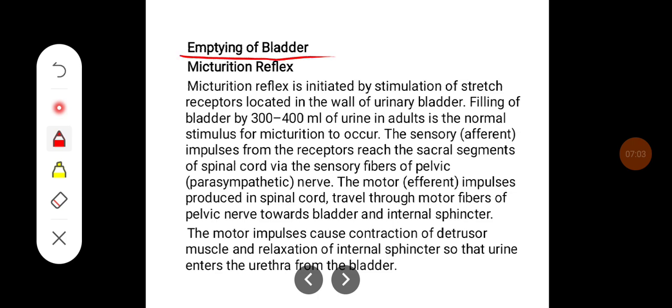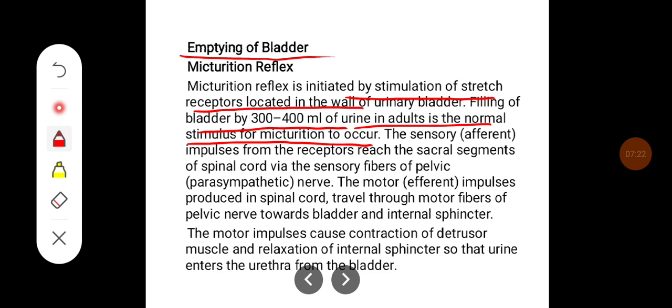Emptying of bladder, that is micturition reflex. Micturition reflex is initiated by stimulation of stretch receptors located in the wall of urinary bladder. Filling of the bladder by 300 to 400 ml of urine in adults is the normal stimulus for micturition to occur.